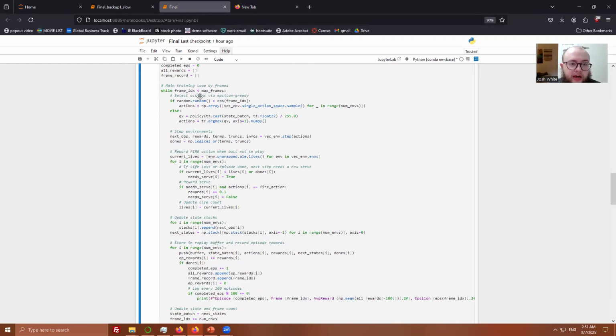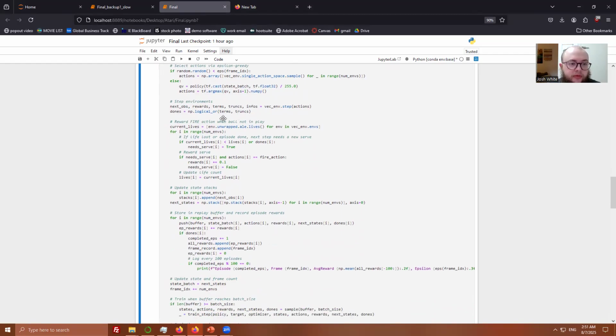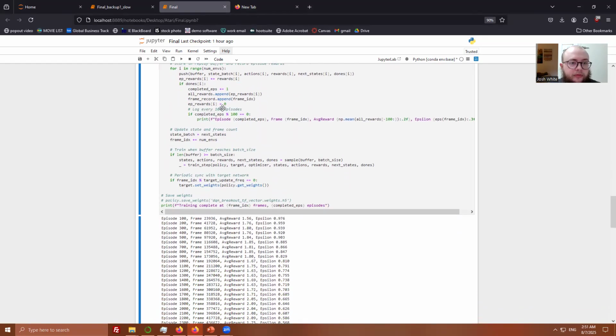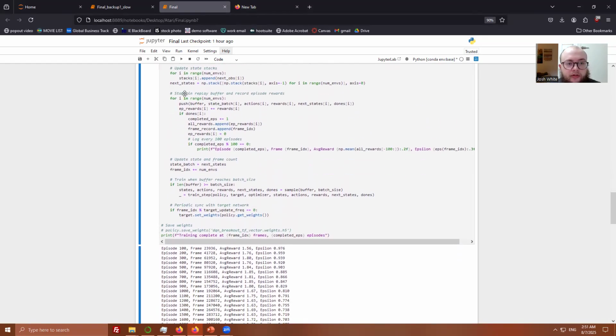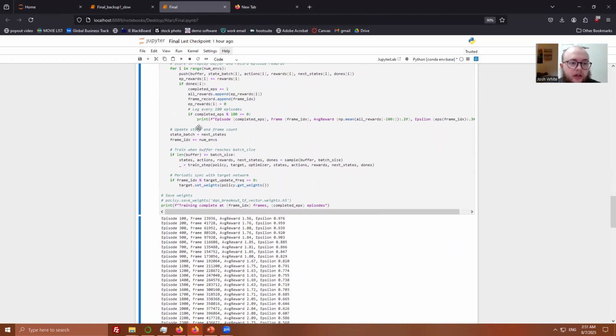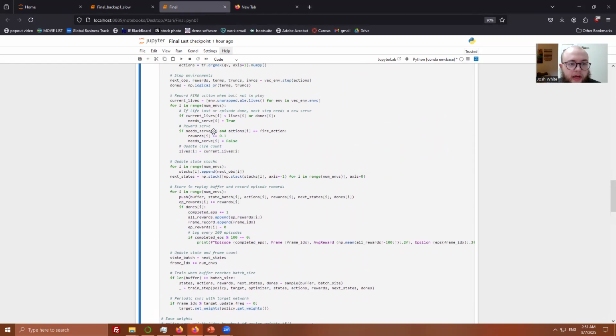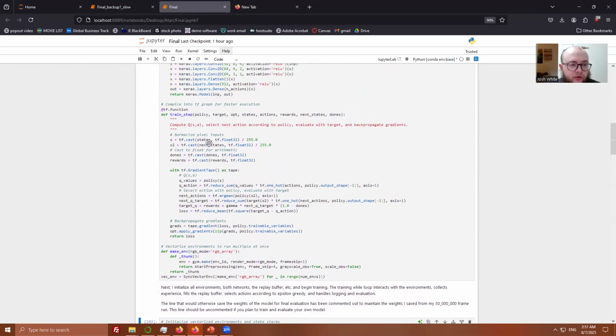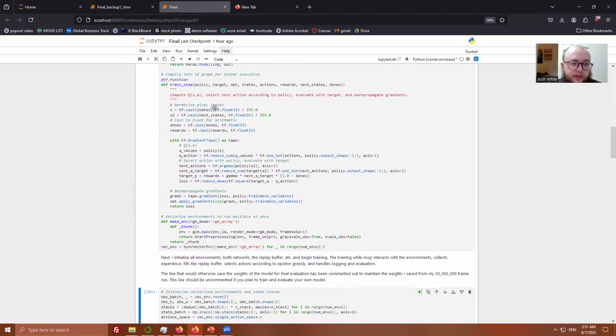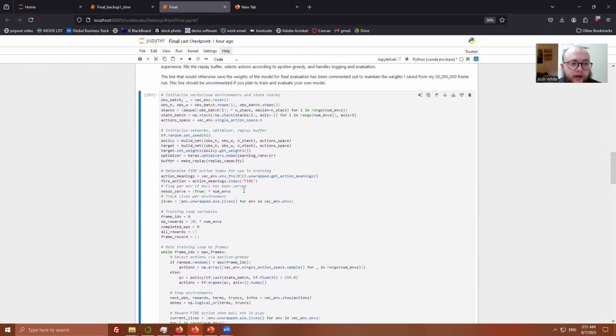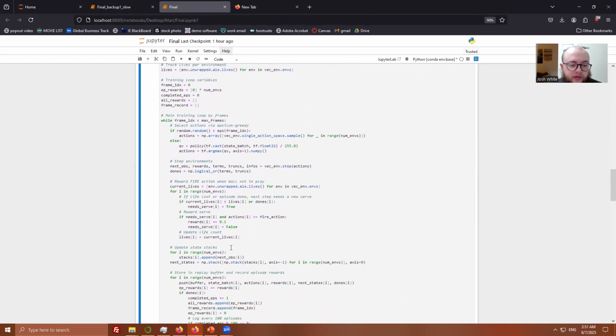Here we can see that an action is selected via epsilon greedy policy. The environments are stepped. We'll go over this portion a little later. But anyways, everything is stored in the replay buffer and updated. And then the main training and updating to the networks is actually here, where I normalize the pixel inputs, calculate Q, select the action with my main policy network, and evaluate with the target network, and then update the weights, where we once again loop back around to pick the next action.